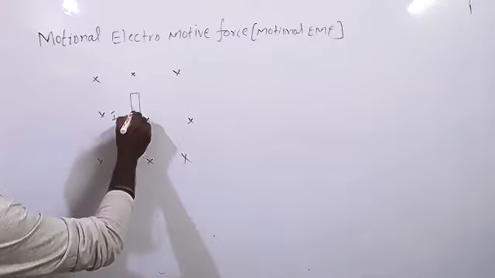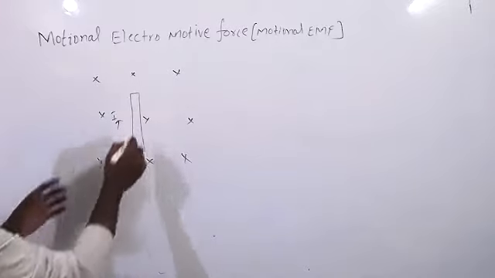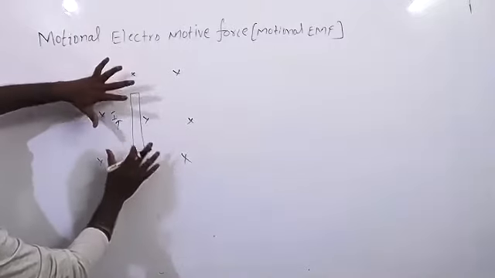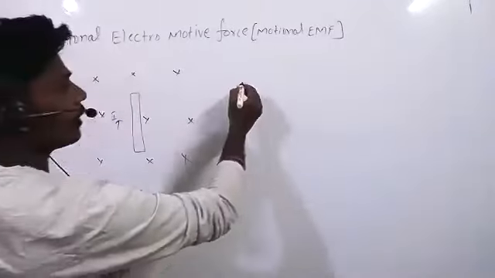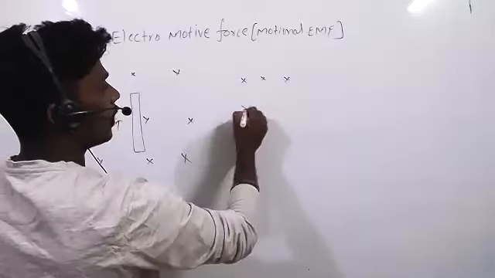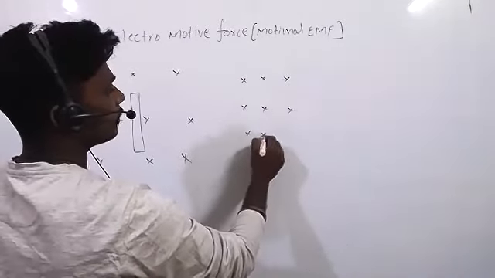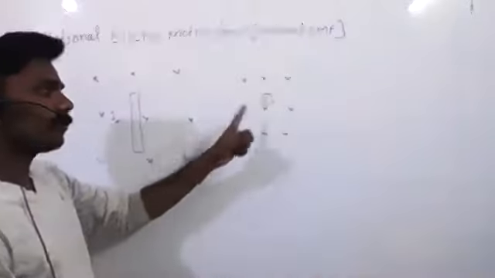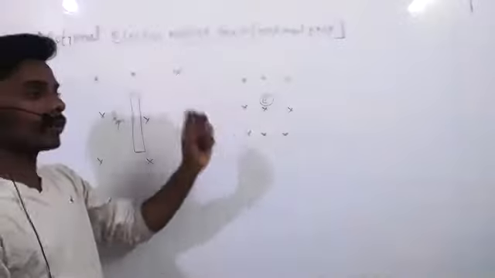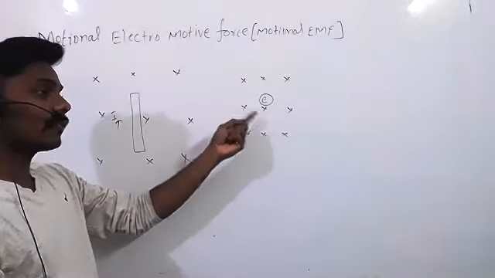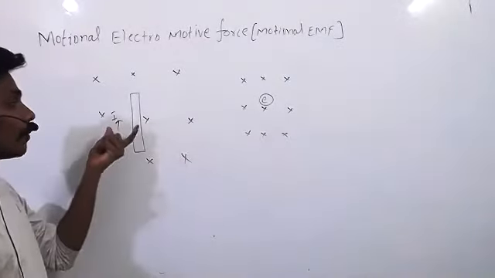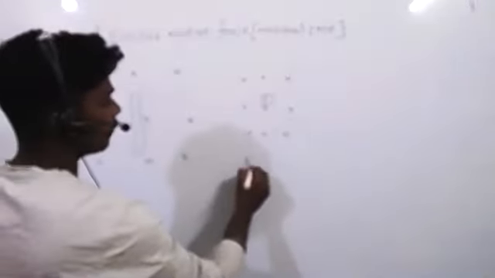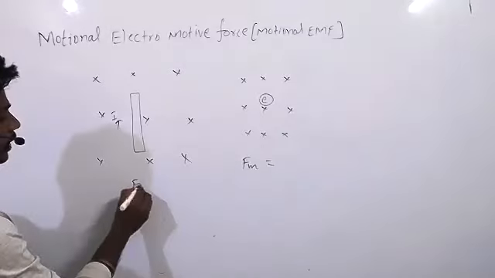Here current I is passing. Electrons are moving. So when you place a current carrying conductor in the magnetic field, how much force will act on it? When an electron is moving in the magnetic field, force will act on it. How much force will act on it? When you place a current carrying conductor, how much force will act on it? So what is the magnetic force in this situation?